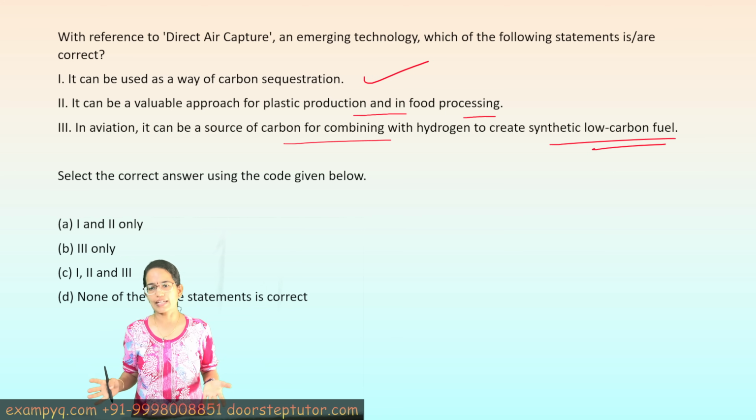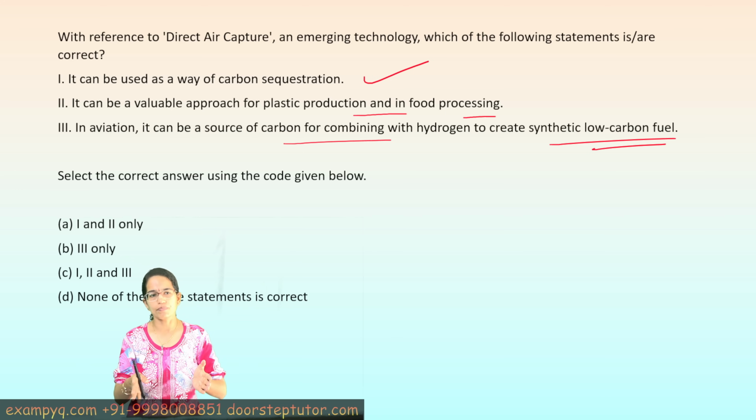So a very direct question, with the purpose of direct air capture and its applications and uses well defined. So all three are correct answers here, right?